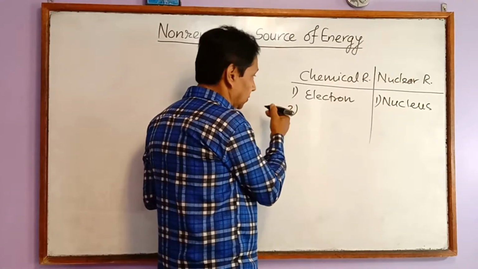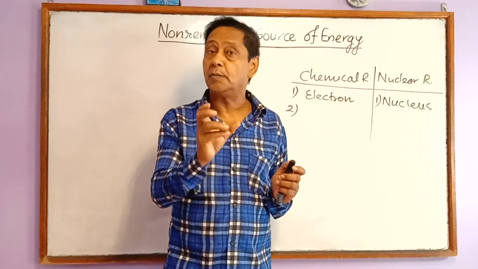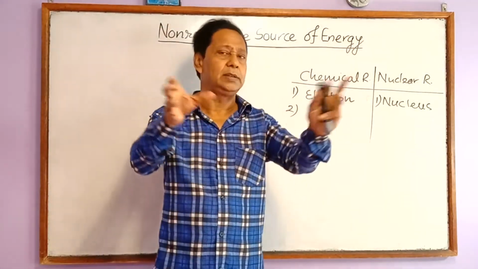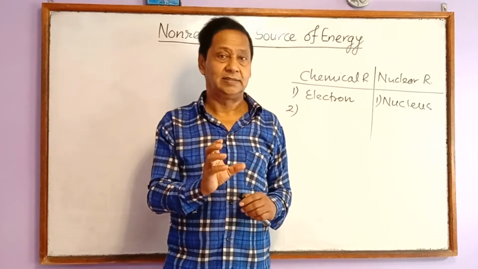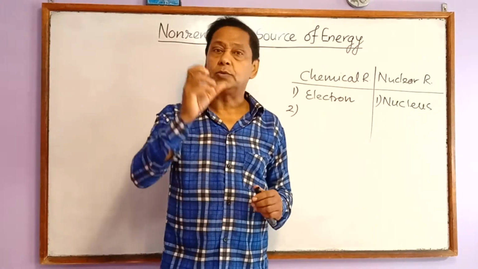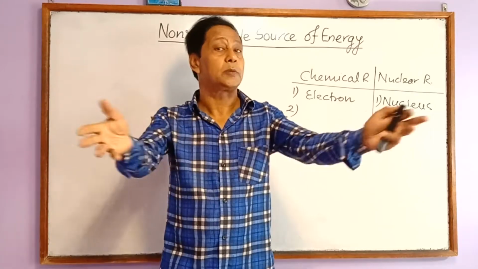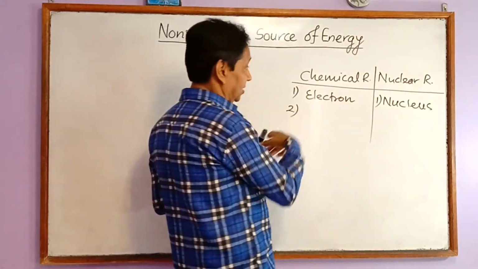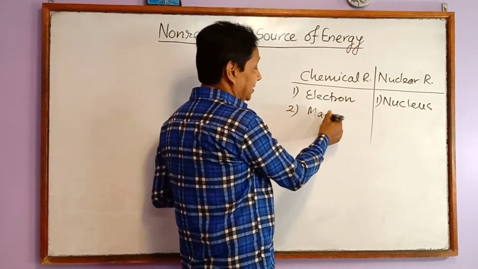Number 2: the mass of the reactants is always equal to the mass of the products in a chemical reaction. We can say it more precisely: the sum of the mass of the reactants, which take part in the chemical reaction, is equal to the sum of the mass of the products, which form after the reaction. We are talking about mass here.